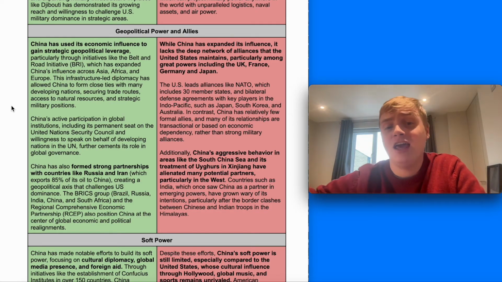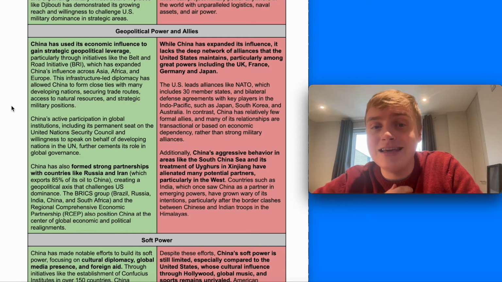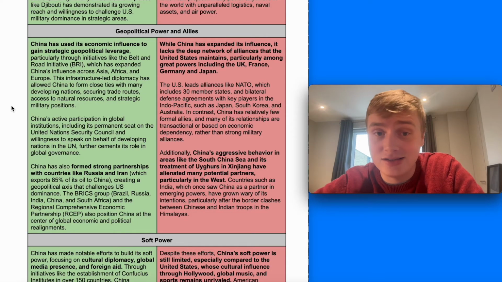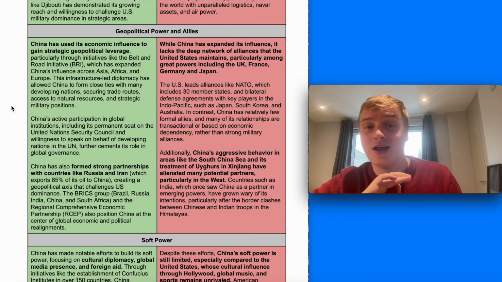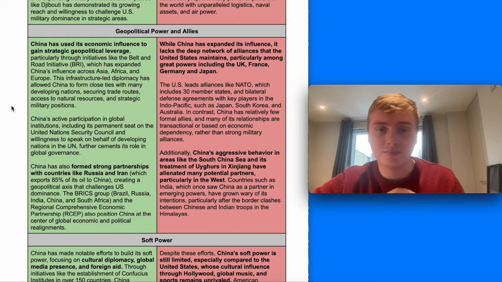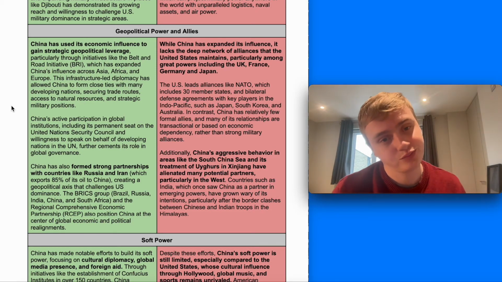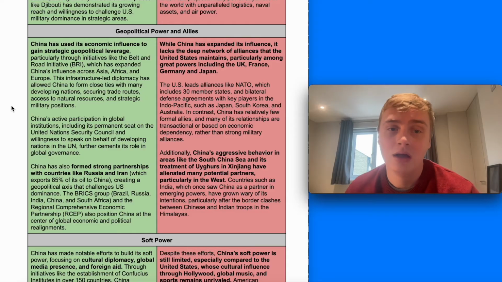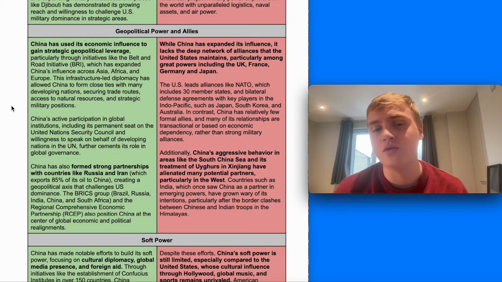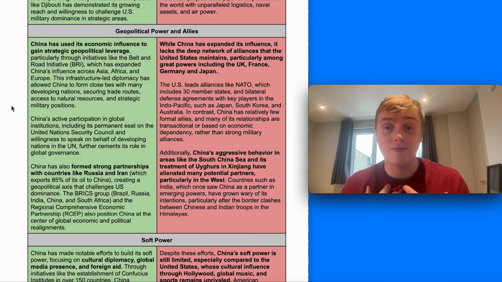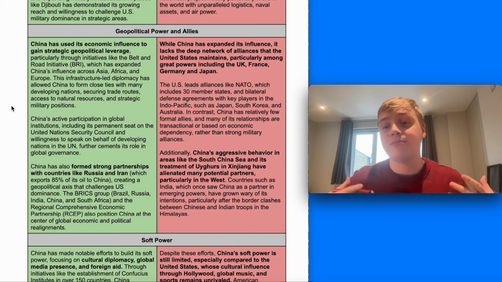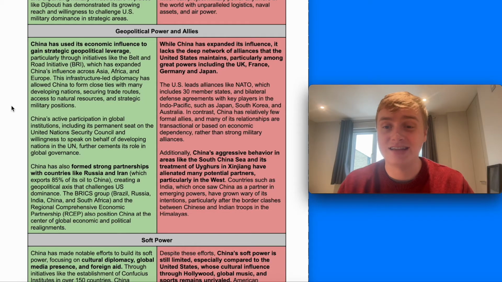On the other hand, it can be argued that China lacks the kind of deep network of alliances that are needed to be a superpower, and that the United States has. So the United States has the UK, France, the whole of the European Union, actually, including Germany, Japan. It leads alliances like NATO, Australia as well. And by comparison, China has few formal allies, and that can be argued to limit its power. It limits its ability to influence the global community as a whole, and protect its power globally, especially in comparison to the United States, and therefore it shouldn't be considered a superpower.